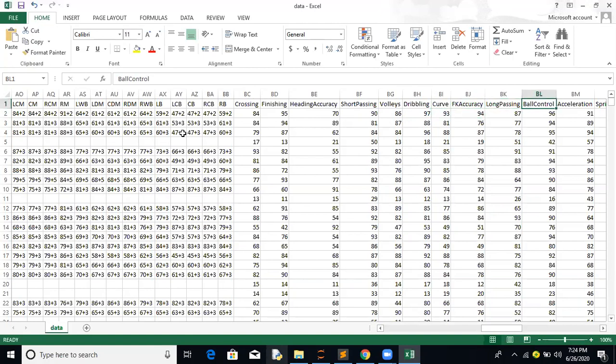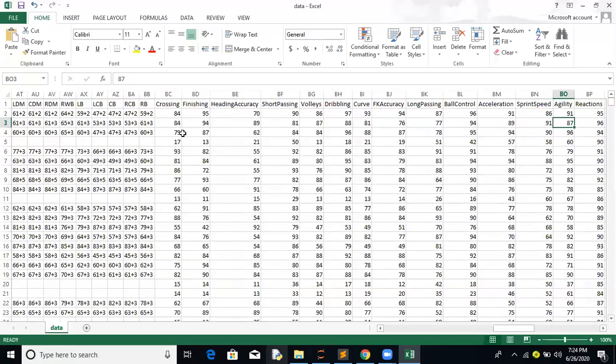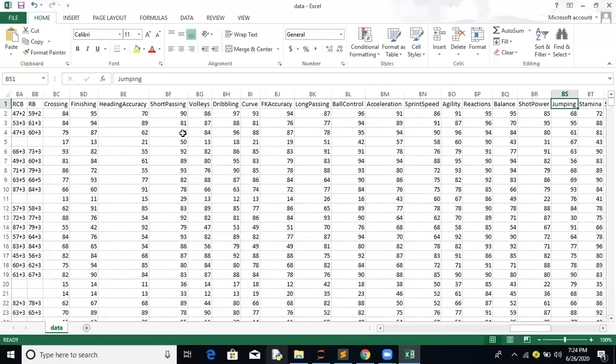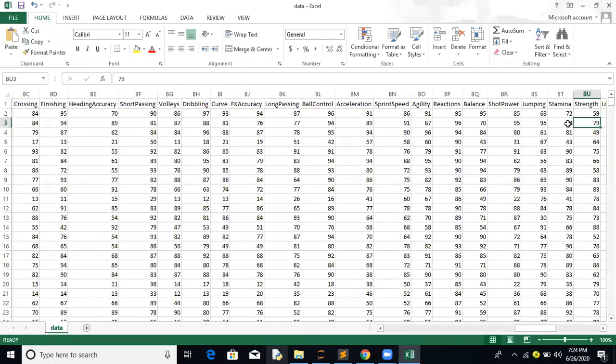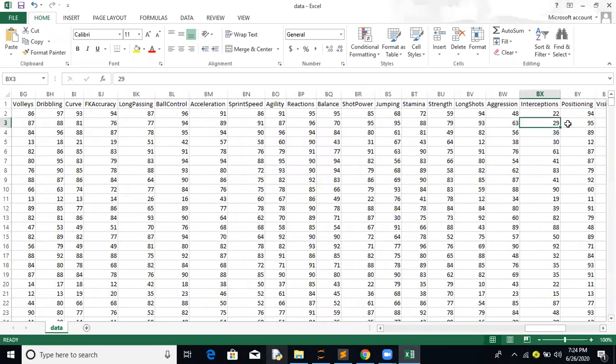Okay, then long passing, ball control, acceleration, sprint speed, agility, all of these are part and parcel of each and every player. Reactions, balance, shot power, jumping. If you notice the jumping skill of Ronaldo, it's the highest as compared to others. Okay. Now coming to stamina, strength, aggression, interceptions. Interceptions are basically for defensive players, they have good interceptions.